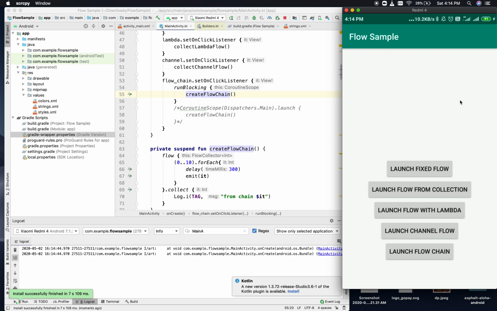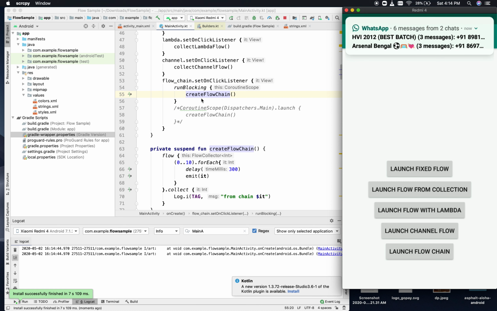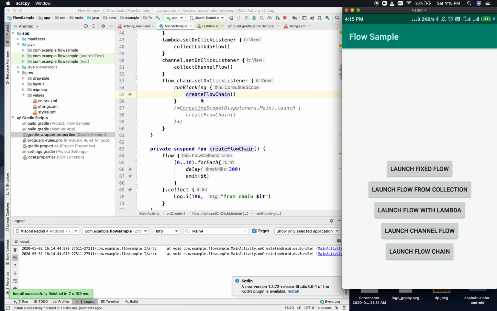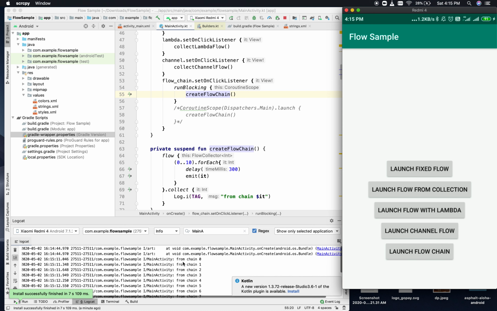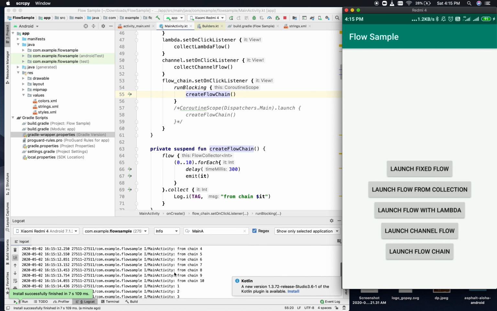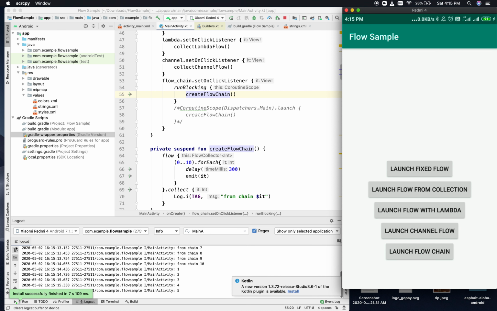Yeah, so now we'll give a launch flow chain which is in run blocking state, and again we'll give a call to launch channel flow, and launch channel flow will start only after run blocking create flow chain is completed. So I have started this launch flow chain, okay, and I am running launch channel flow. So if you see, this channel flow has only started after this launch flow chain has been completed.